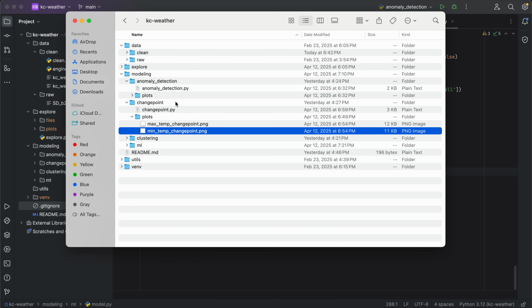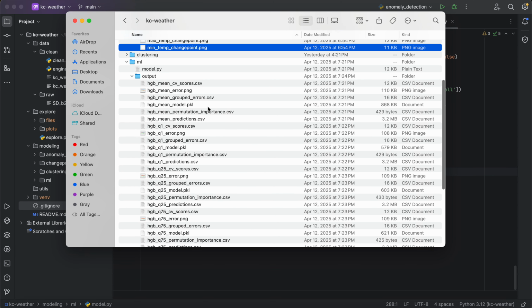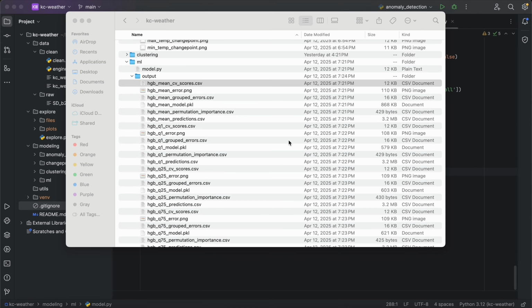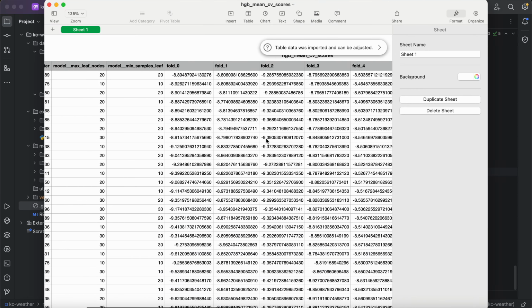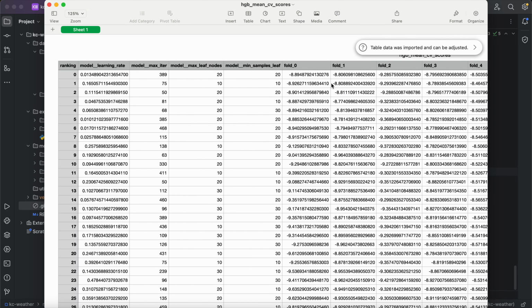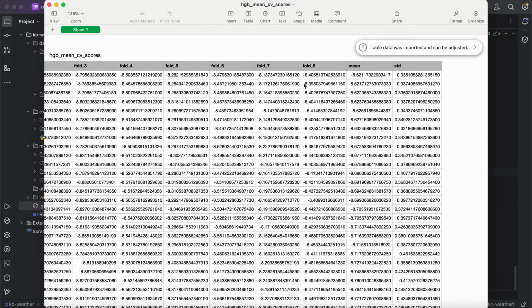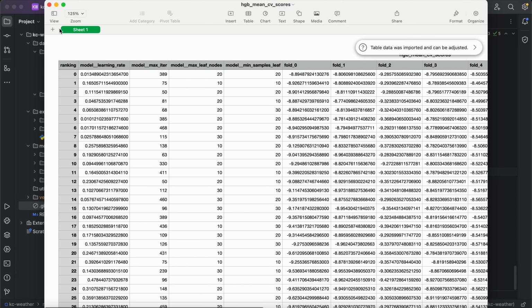So I ran all of these models. That's in the folder ML. Let's just look at the histogram gradient boosting, when it's predicting the mean, so not any of the quantiles. This is just the cross-validation scores. I think I just did mean absolute error for this. So this is our best model here, and we can see how it performs on all of the folds, and the hyperparameters that were chosen for that best model.